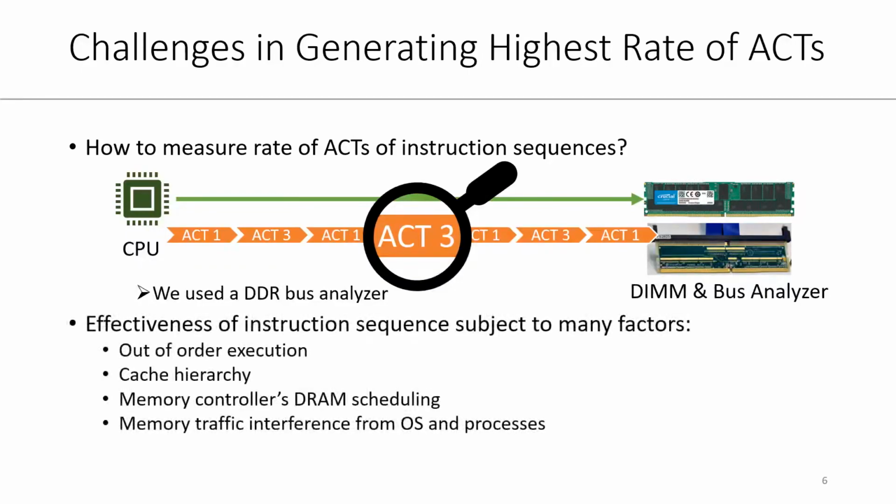Another challenge is that the effectiveness of an instruction sequence is influenced by many factors. I won't talk about all of them, but at a high level, out-of-order execution and CPU caches make it difficult to generate a high rate of DRAM activations. It is no surprise that a plethora of Rowhammer instruction sequences were shown to cause bits to flip on one machine, but were less effective on another.